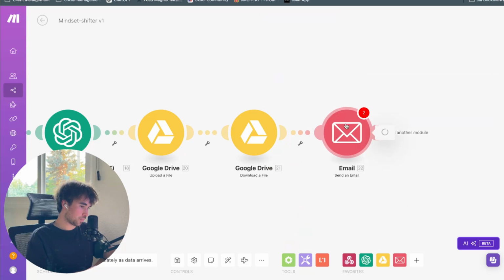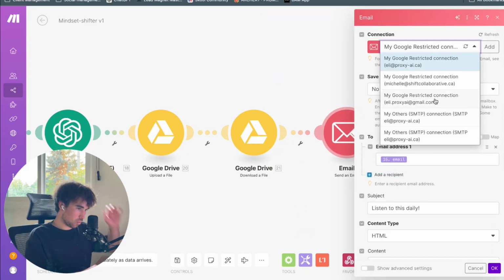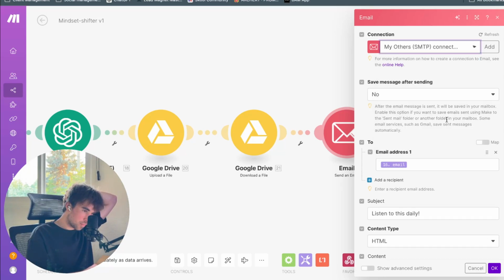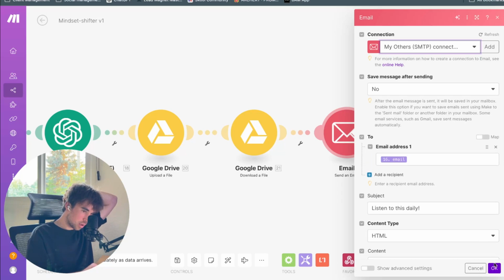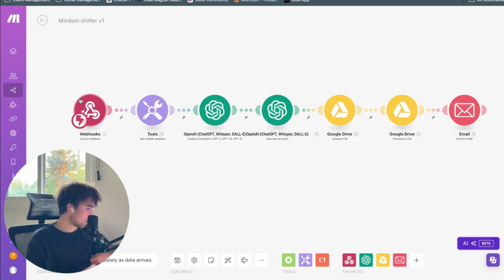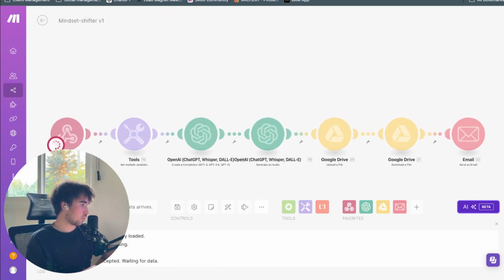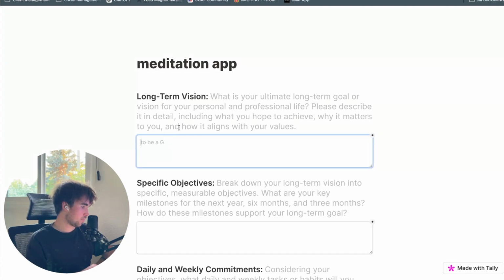Should. This is mad for some reason. Oh, wrong connection again. I want to say it's this one, I think. Let's try this connection. I'm pretty sure that's right. So if we run this, then we go to our Tally form, this one, long-term vision, to be at peace.